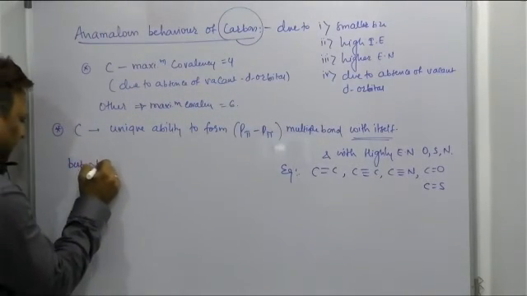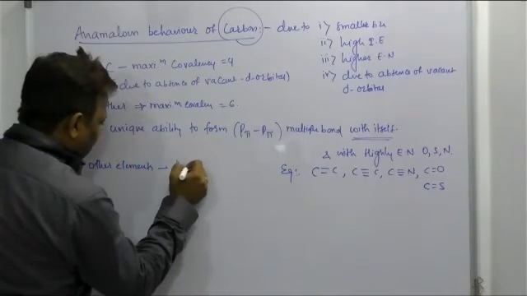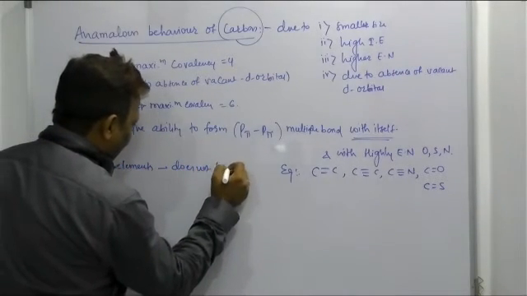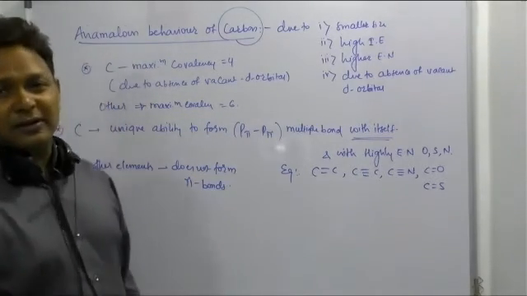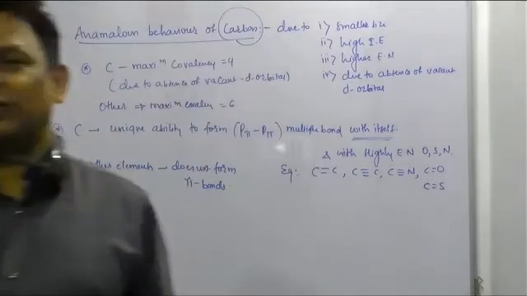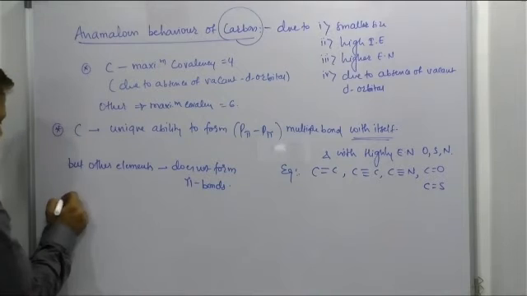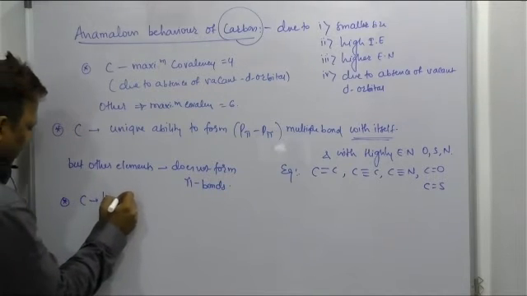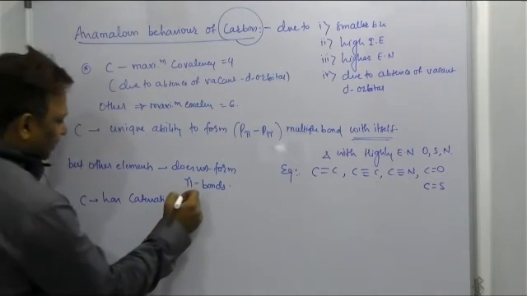But sir, other elements do not form pi bonds. This unique ability the other elements do not have. Pi pi bond does not form because of their large size. But in this group 14, carbon has the catenation property.